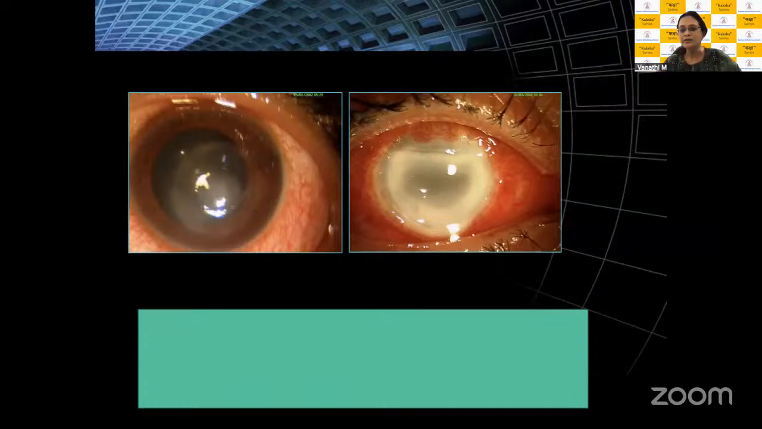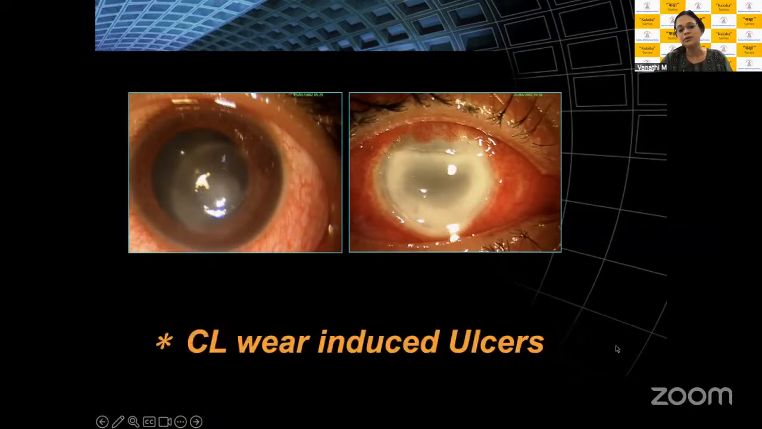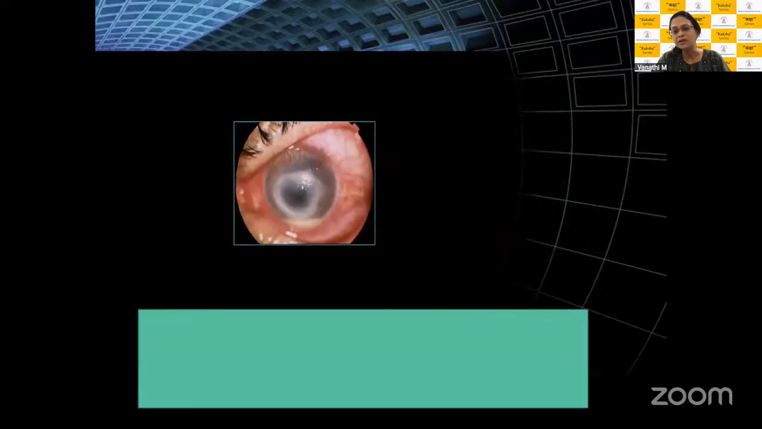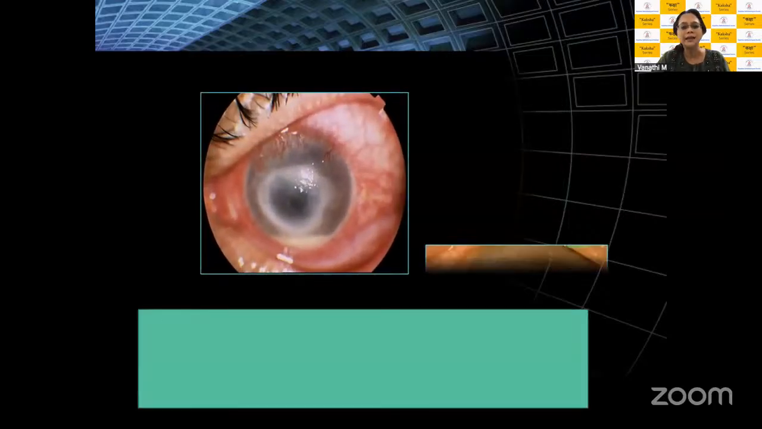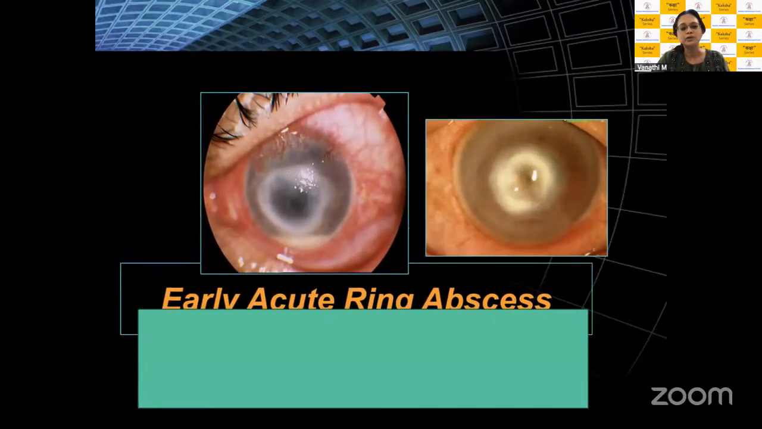I'm just showing the different profile of acanthamoeba. This is when the patient presented early on to us. And this is a patient who was using a bandage contact lens for a long period of time for pseudophakic bullous keratopathy, and landed up and came to us with this ring abscess. Both of these were culture positive for acanthamoeba. So when you look at how the morphology is different on these ulcers, it really helps you to make a diagnosis of these ulcers.